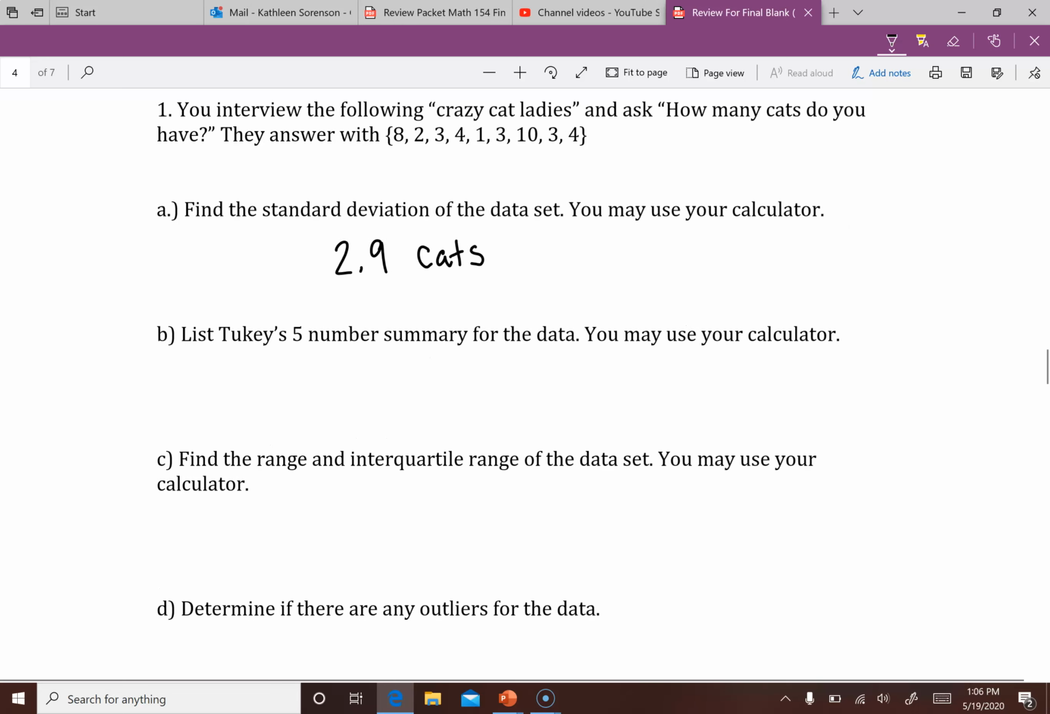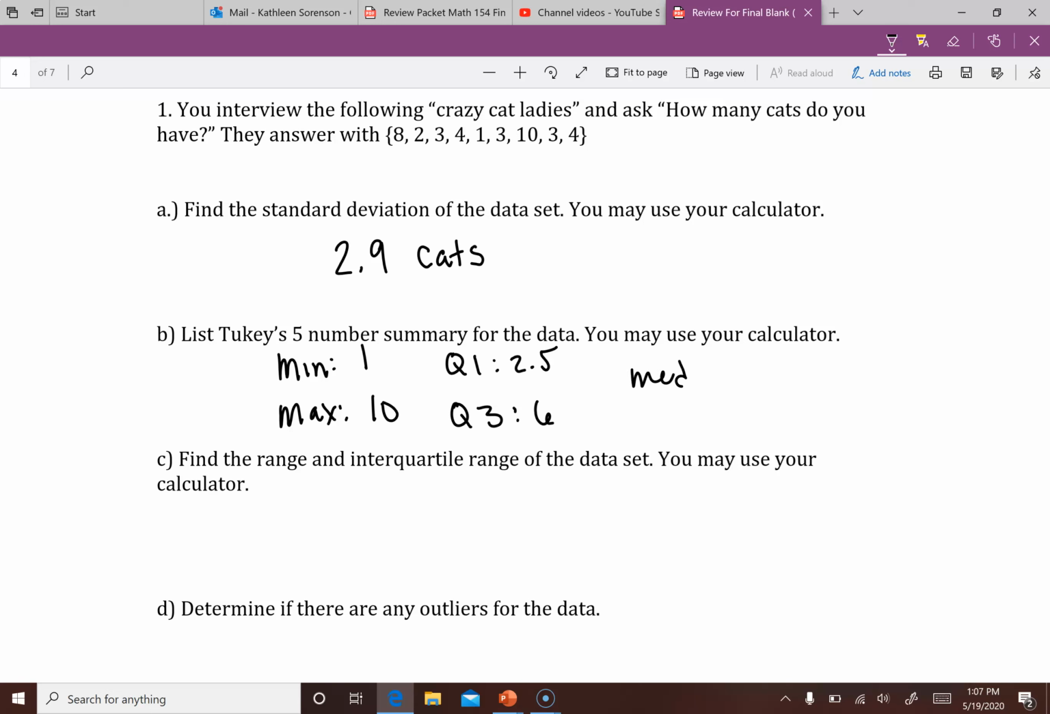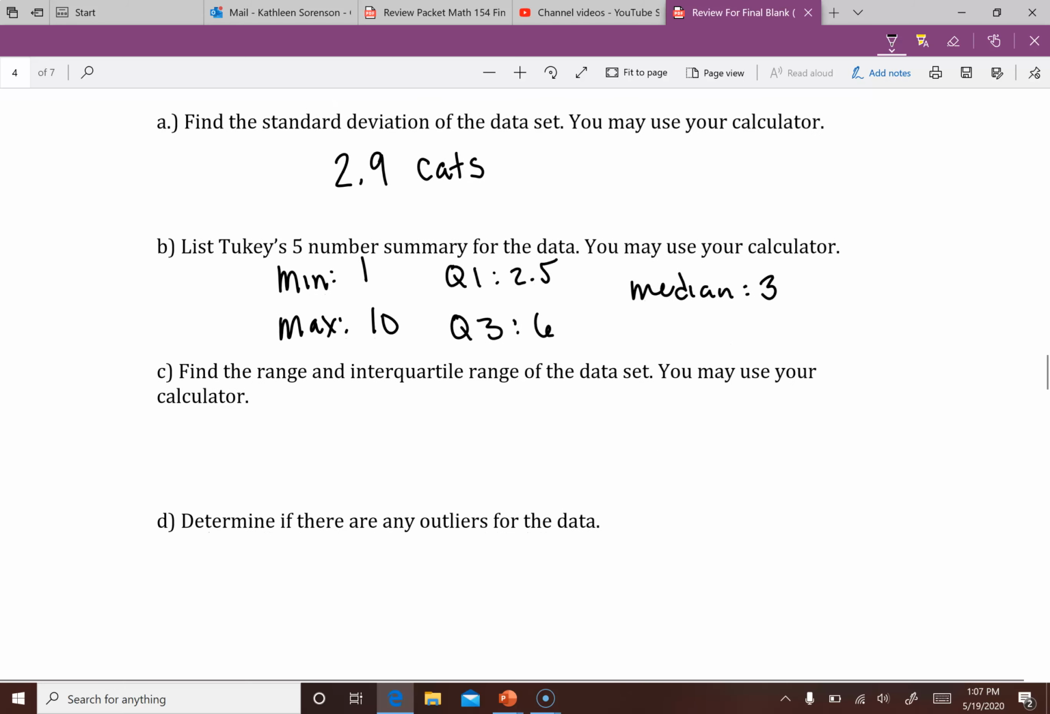So in addition to that answer for your calculator, you also get a min of 1, a max of 10. You get Q1 is 2.5, you get Q3 is 6, and you get your median is 3. And again, watch that video if you're not getting those answers.